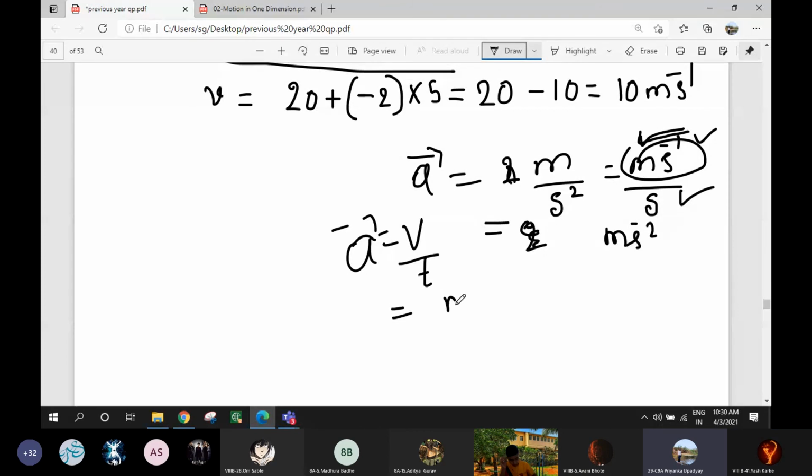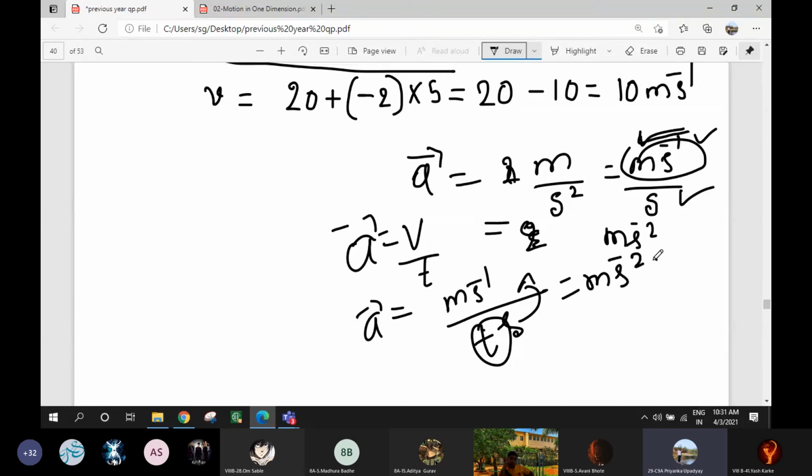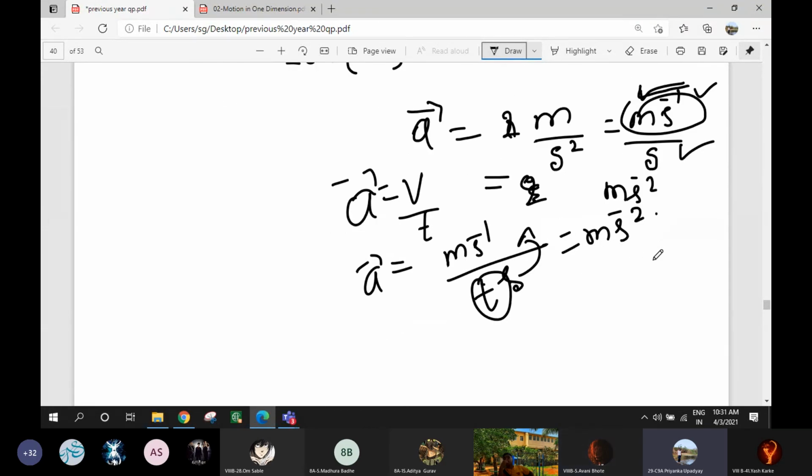So what is the unit of velocity? Meter per second. For example, a body is moving with some meter per second and the velocity increases with time. So it has become acceleration now. Time is measured in terms of seconds. So when this second goes to the denominator, the unit becomes meter per second square. So velocity is changing per second. Understood?